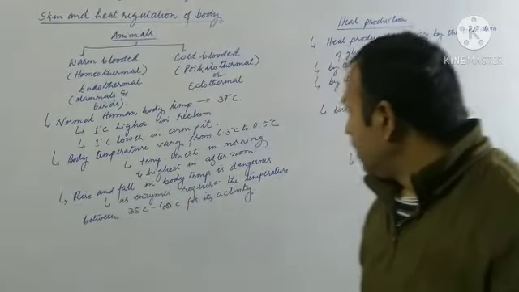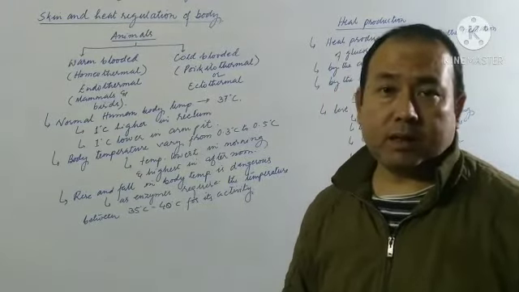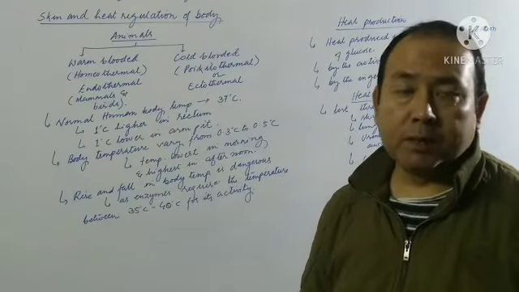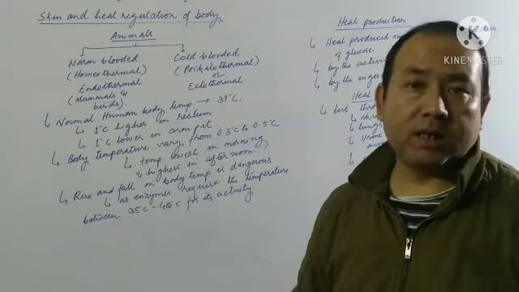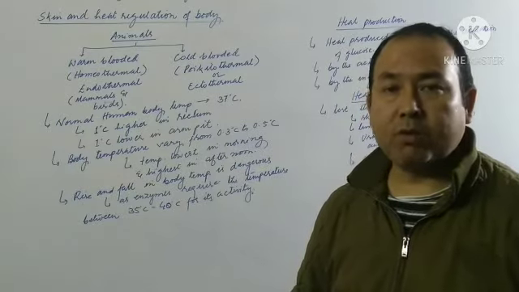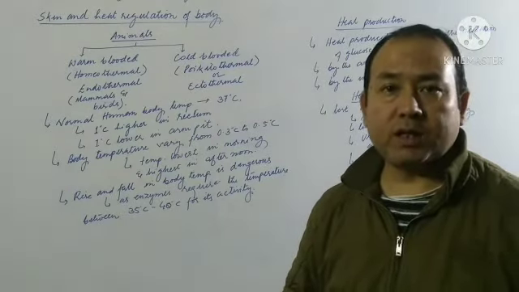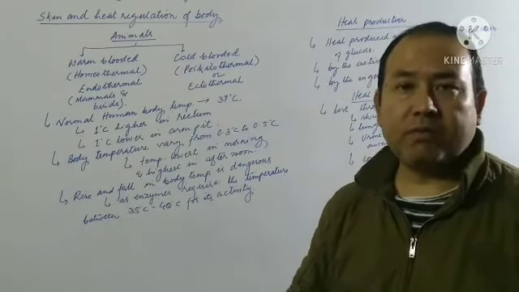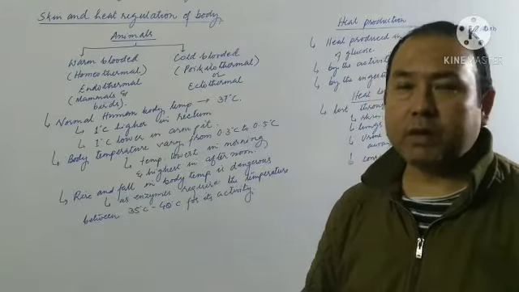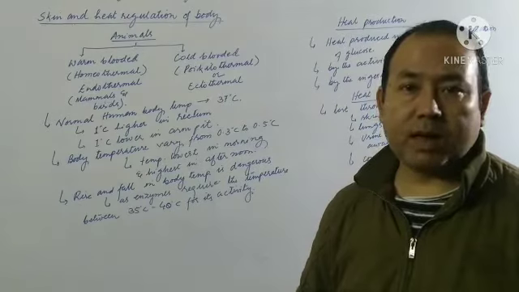Then again, one more point is the rise and fall in temperature. If the body temperature goes very high, you are said to be suffering from fever. And if it goes very low, in both cases it is very dangerous, because the enzymes responsible for digesting our food will not be able to digest the food, as enzymes require a specific temperature, the body temperature ranging from 35 to 40 degrees Celsius, for their activity. That is why we are often suggested, when we suffer from fever, not to take a heavy diet, because at that time the enzymes are unable to digest the food.